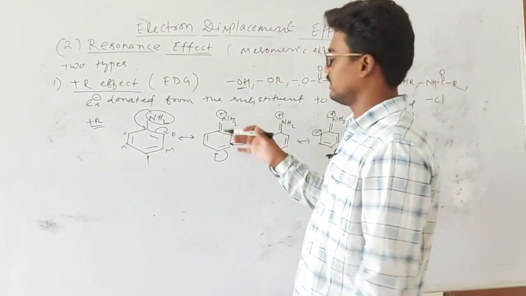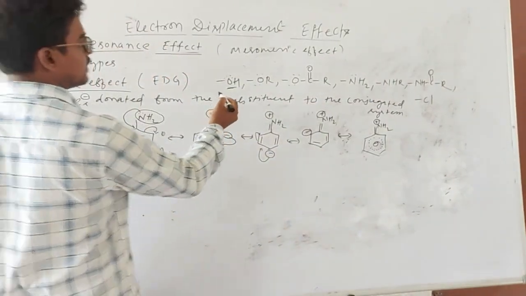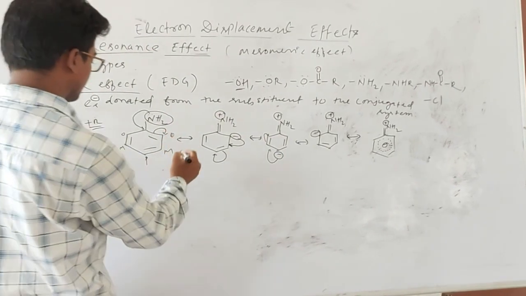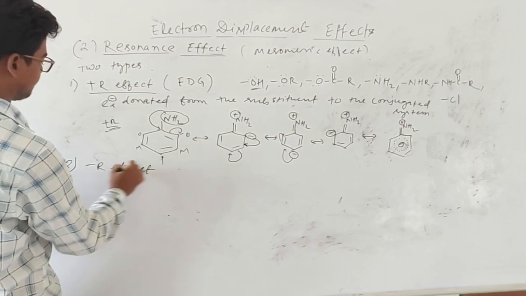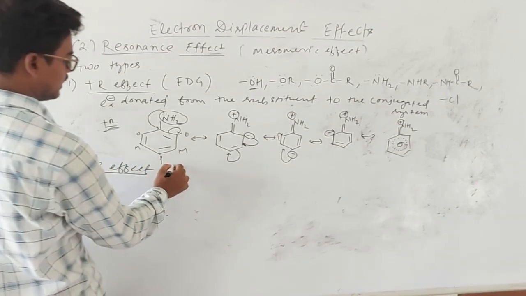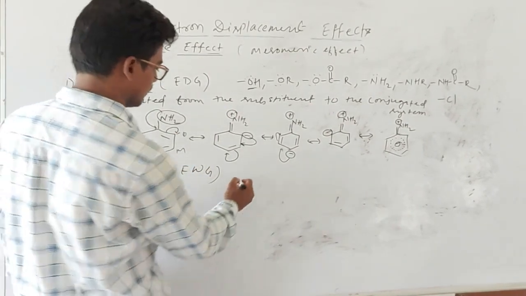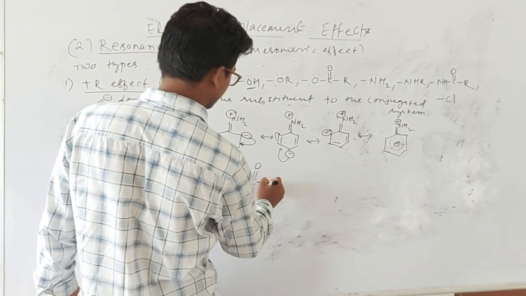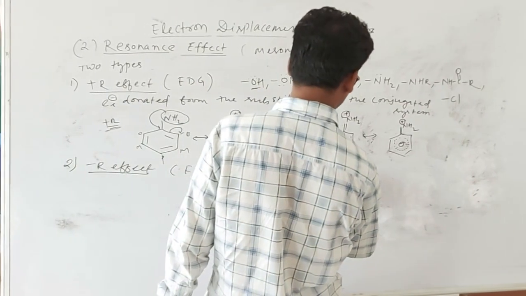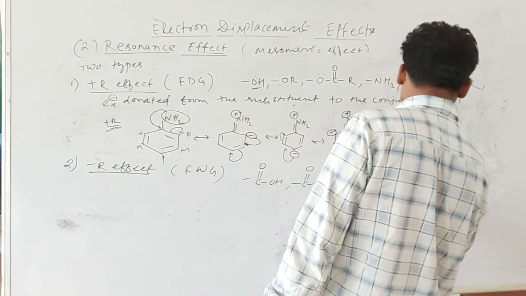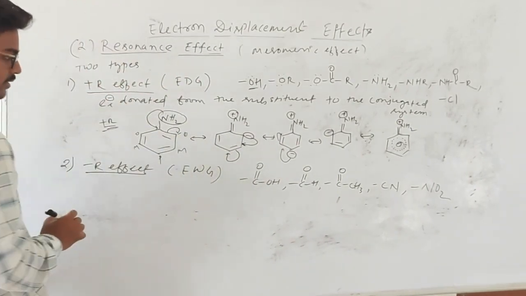Because of this electron displacement, it shows various reactions. So remember, these are the electron donating groups, and because of them, they show the plus R effect. The second one is the minus R effect. The minus R effect is mainly shown by electron withdrawing groups. These are the electron withdrawing groups: acid, aldehyde, then ketone, then cyanide, and then the nitro group.